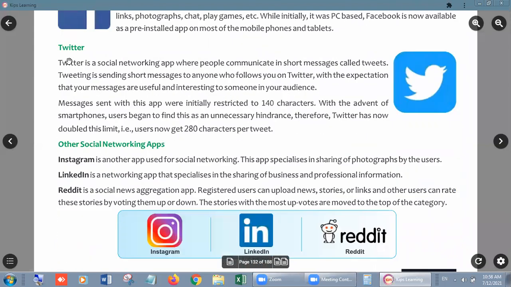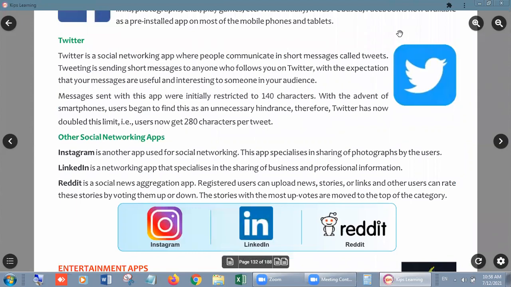Next is Twitter. It is also very famous, with a huge number of users. Twitter is a social networking app where people communicate in short messages called tweets.